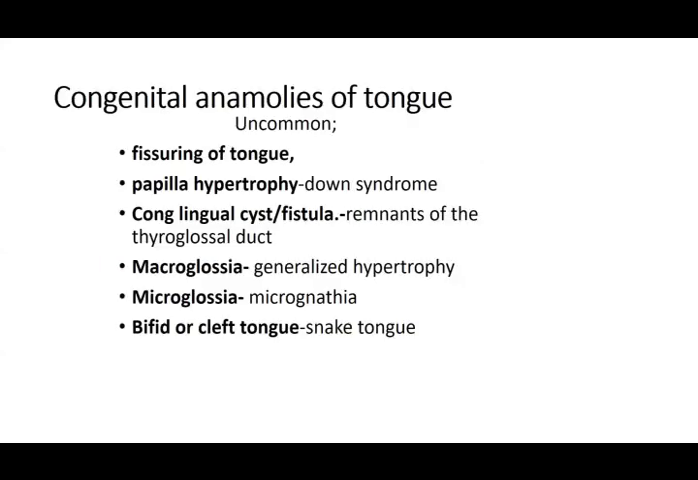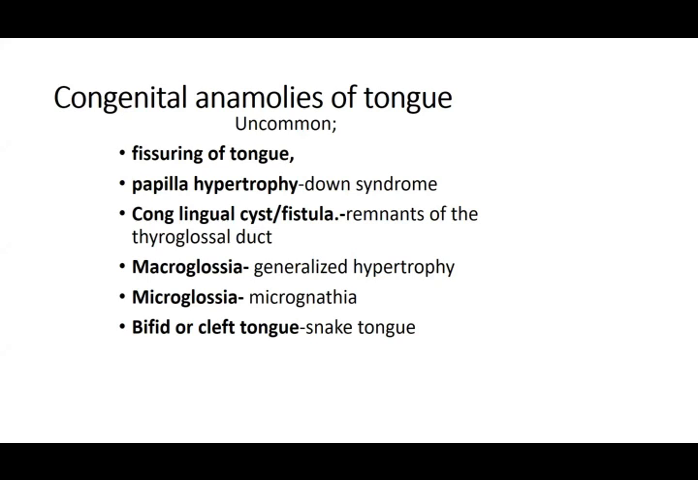Then coming on to the malformations or anomalies of the development of the tongue. Very uncommon, but still you can see certain ones, that is fissuring of the tongue, certain cleft-like structures or cuts on the tongue. Then papillary hypertrophy, that is the lingual papillae can be increased in size. It is said that they're commonly seen as a sign of Down syndrome, the chromosomal abnormality.